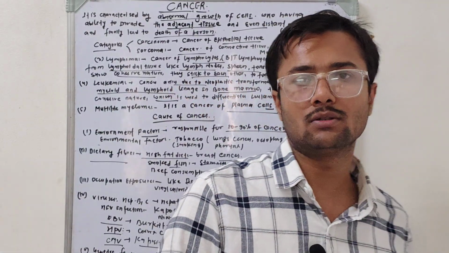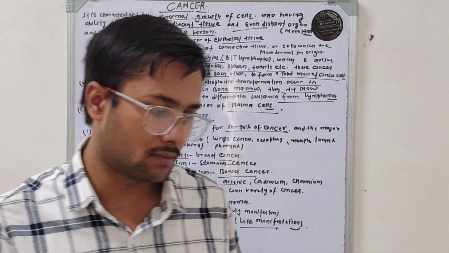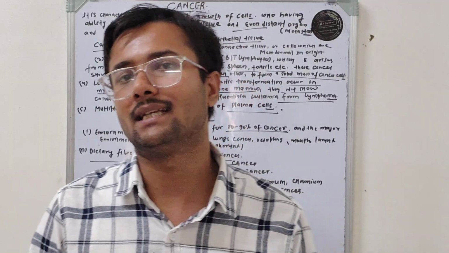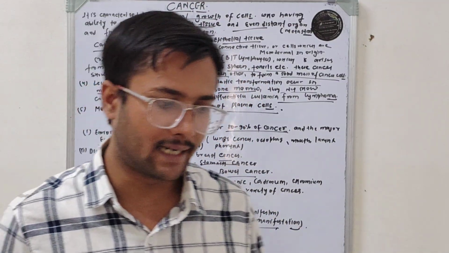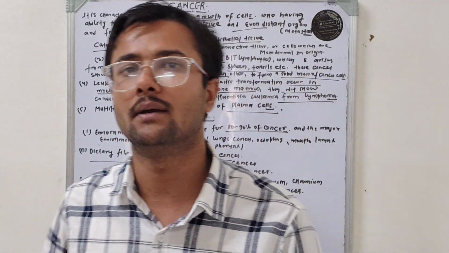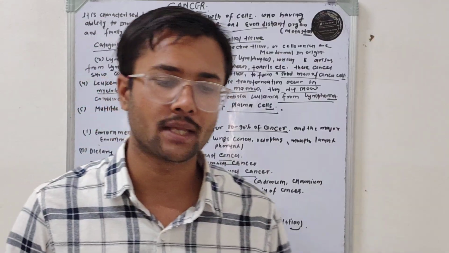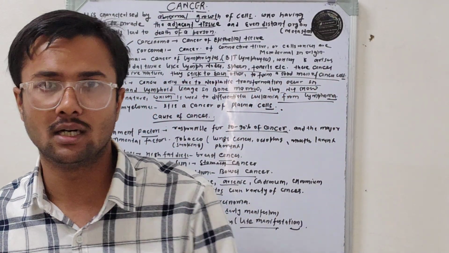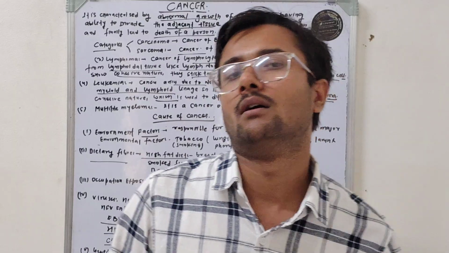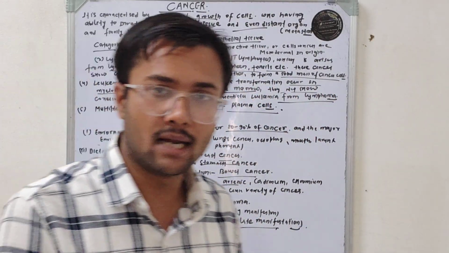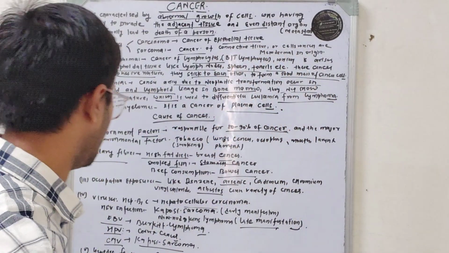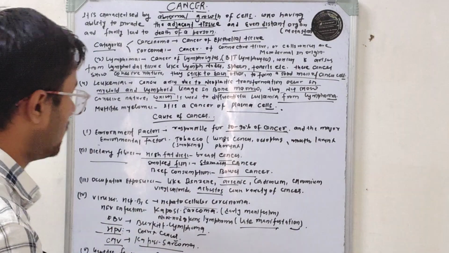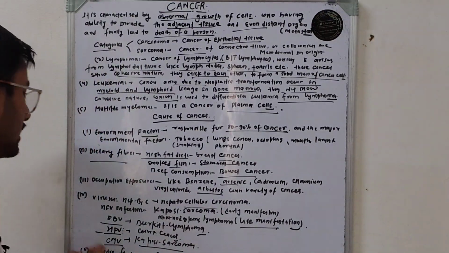Some viruses are also responsible for cancers, like hepatitis B virus and hepatitis C virus, which cause hepatocellular carcinoma. HIV infection causes Kaposi sarcoma, and Epstein-Barr virus causes Burkitt lymphoma. Human papilloma virus causes cervix cancer.